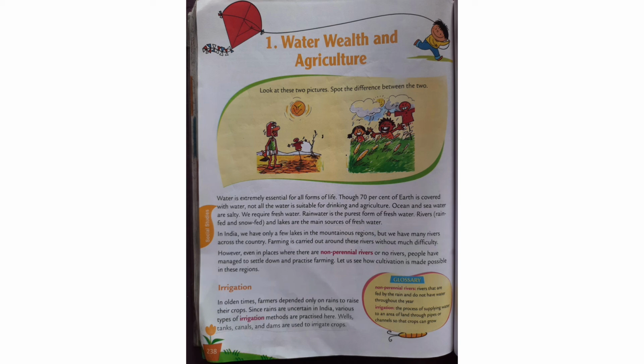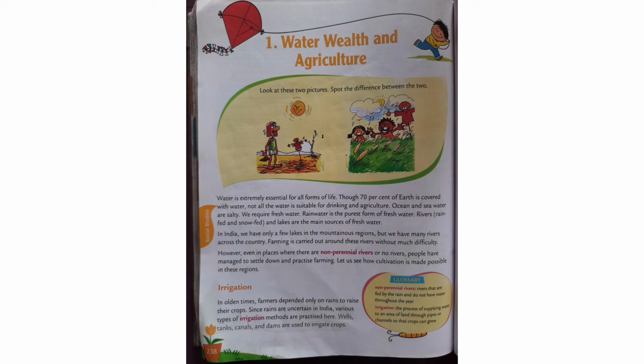Now, if you look at the globe, you will see that the earth is almost covered with water. 70% of the earth is covered with water, but all the water is not suitable for drinking and agriculture, because ocean and sea water are salty. We need fresh water for drinking and agriculture. Now, where do we get this fresh water? We get this fresh water from rain, rivers and lakes.